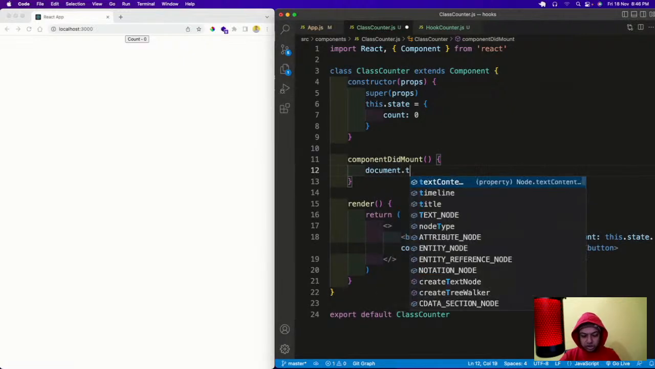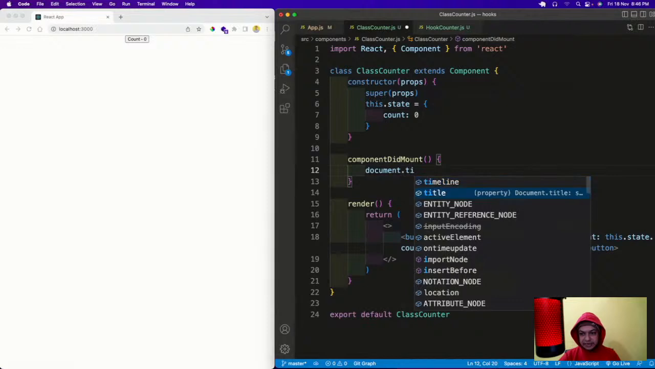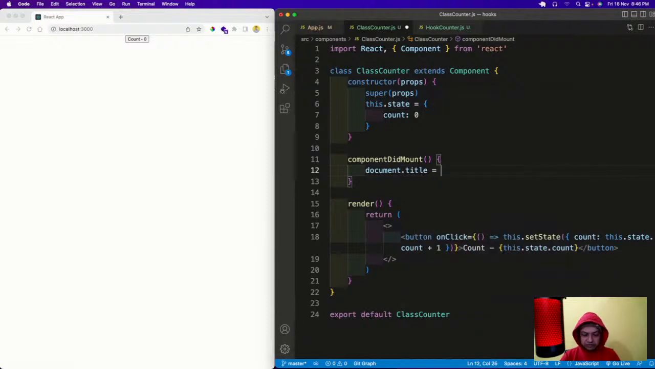document.title equal to count is, this.state.count. Now I will save it. Oh, this.state.count, there should be a dollar actually. Sorry, dollar. Okay, so count is 0 is being shown. That is perfect.